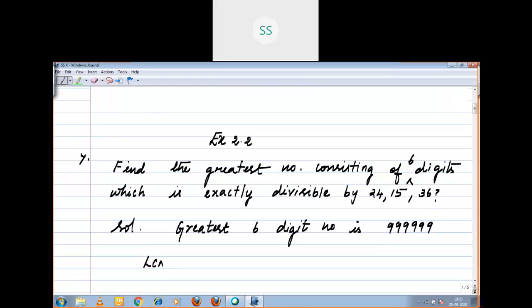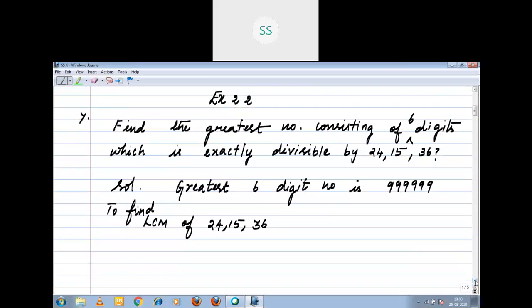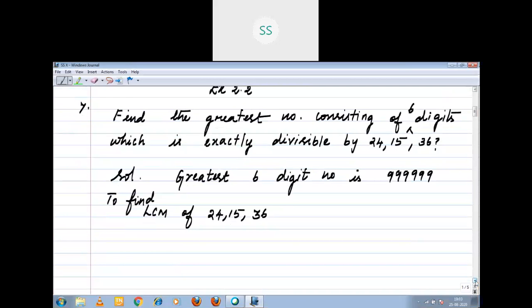LCM of 24, 15, 36. First you should find out the LCM. Use that and divide your 6 digit number. Right. Then the remainder should be subtracted from the 6 digit number. It will give you the greatest 6 digit number which is exactly divisible by 24, 15, 36.